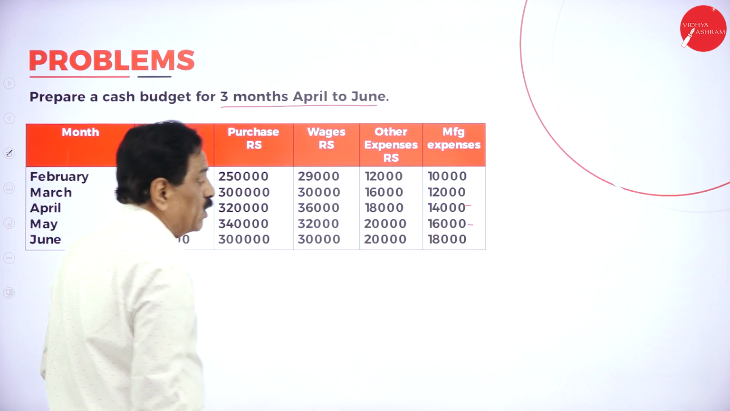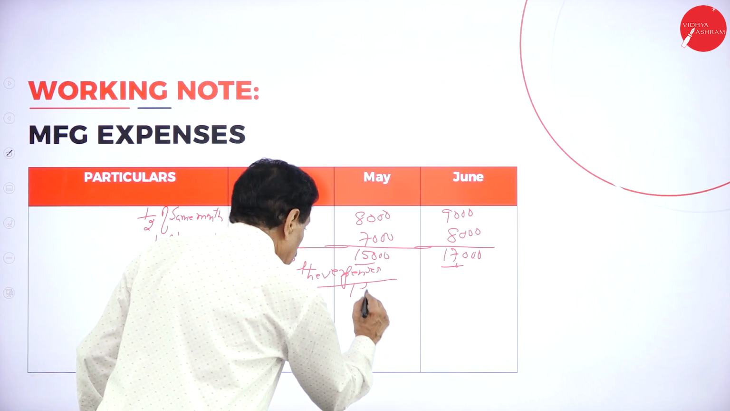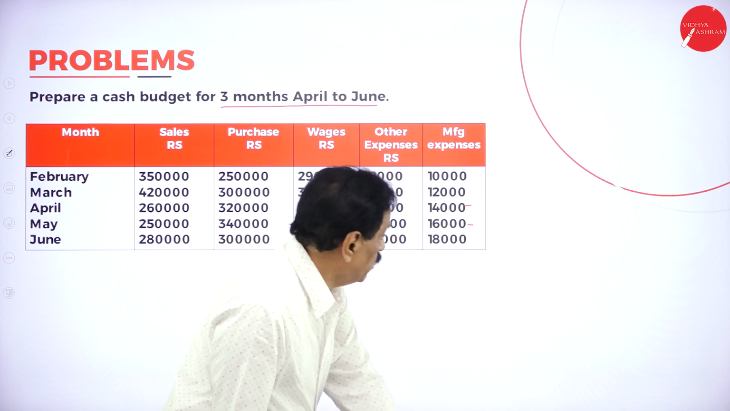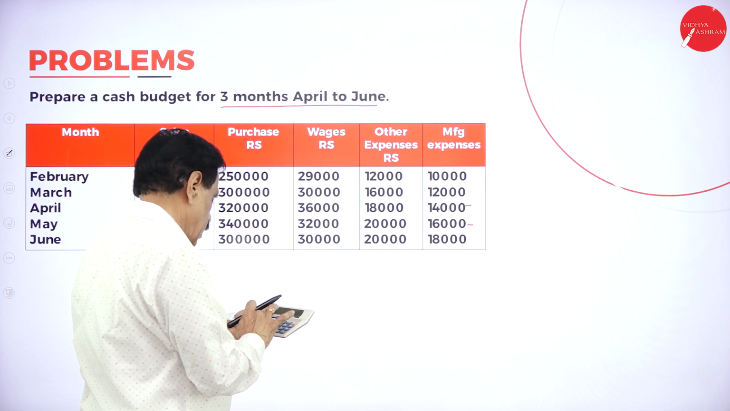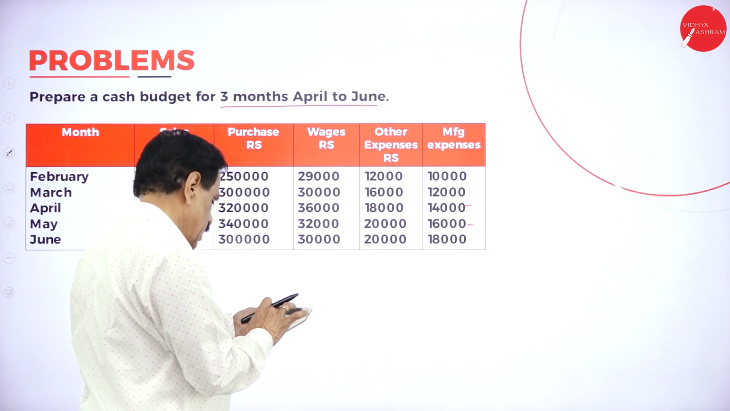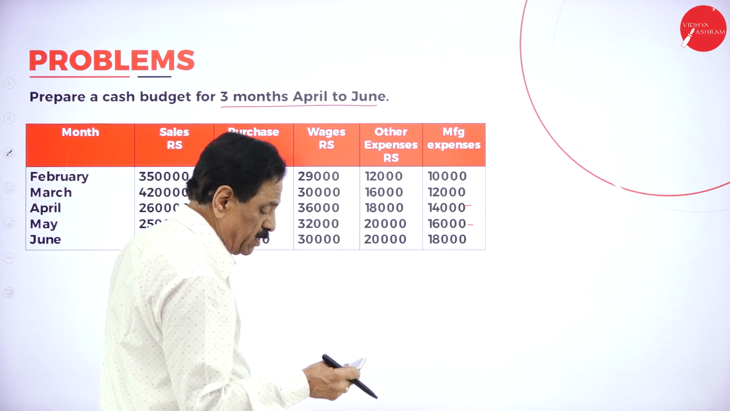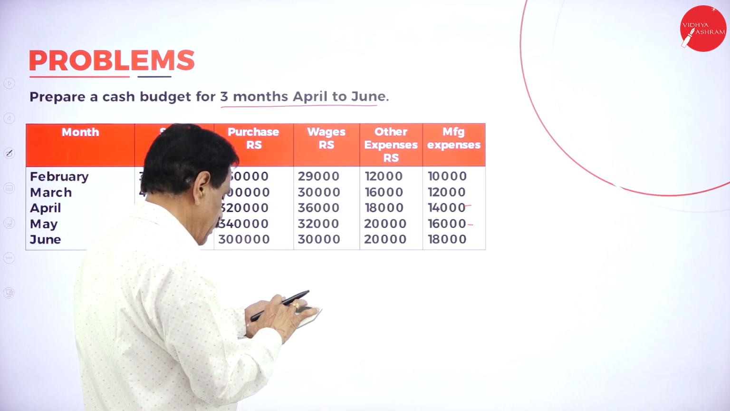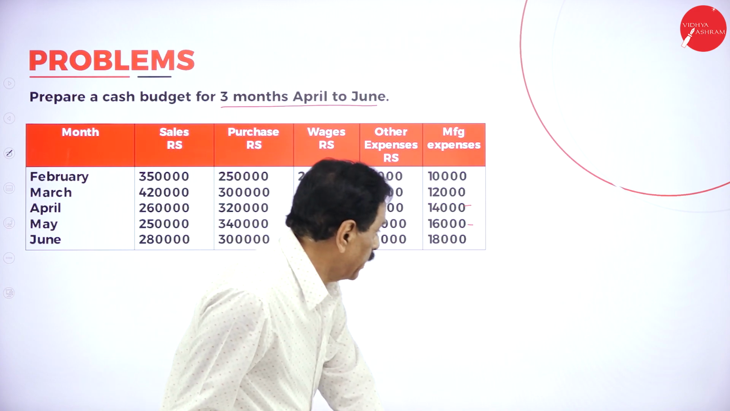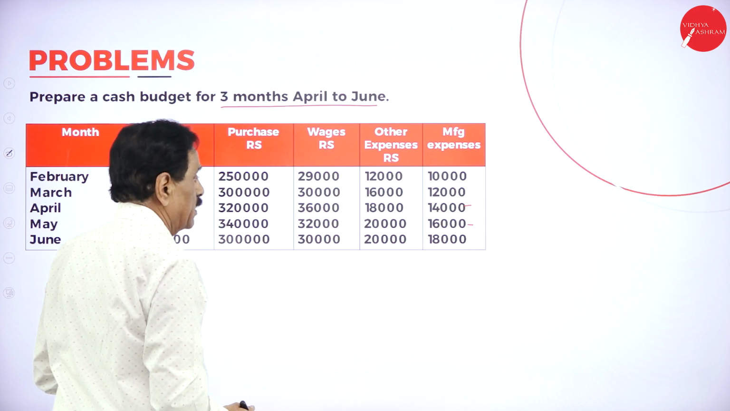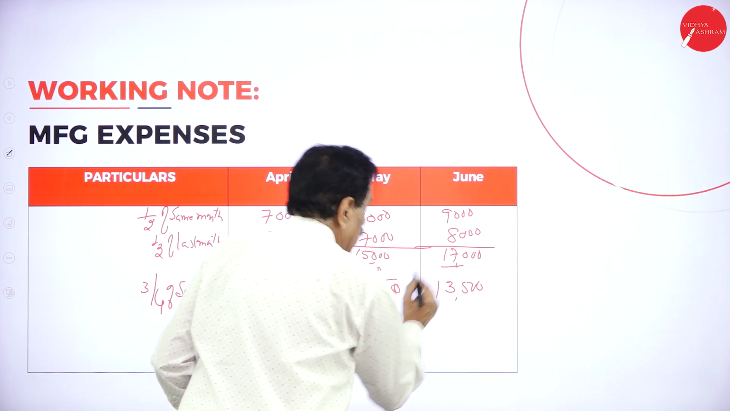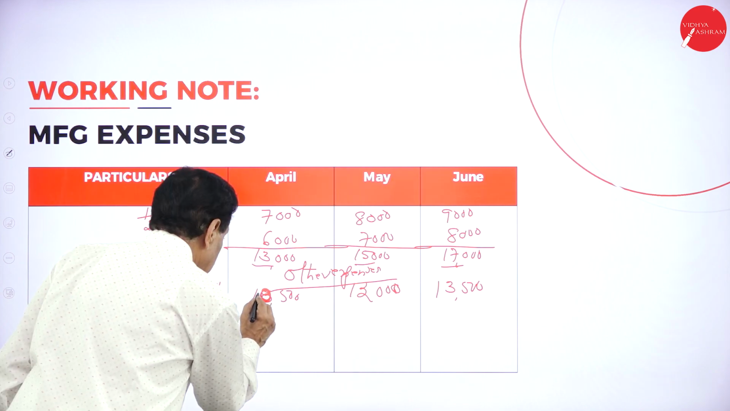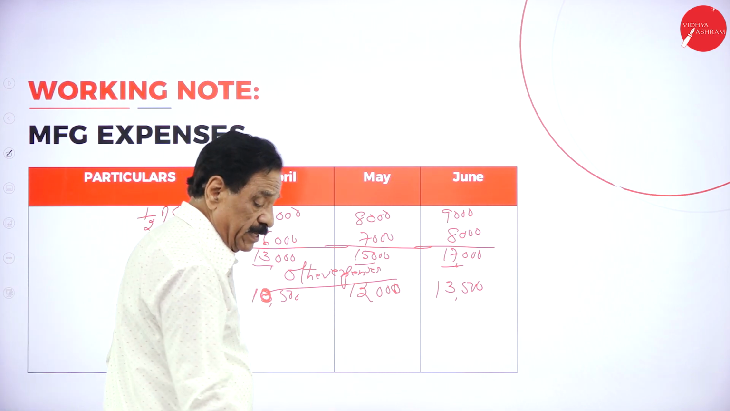Then 14,000, then 16,000, half is 8, 12,000. 3/4 of the same month, 18,000 is there. 18,000 into 3 divided by 4, 13,500. 14,000 into 3 divided by 4, 10,500. This is 10,500, 12,000, 13,500.